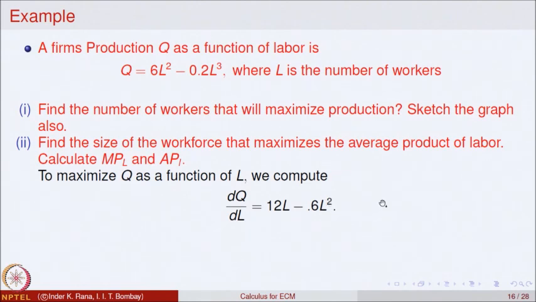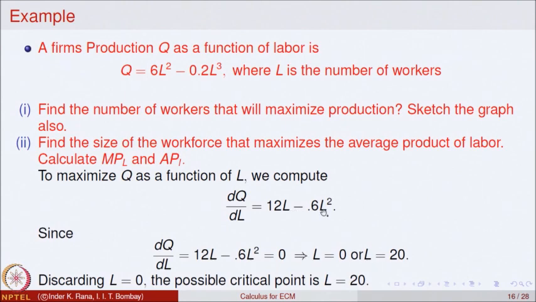To find out the possible candidates for L such that this q is maximum, we have to put the derivative equal to 0 and find those critical points. When we put it equal to 0, you can take L as a common factor: L into (12 minus 0.6L). That gives two values, L equal to 0 or L equal to 20. Obviously, if L is equal to 0, there is no production and we are trying to maximize, so we discard L equal to 0. So, the only possible critical point is L equal to 20.